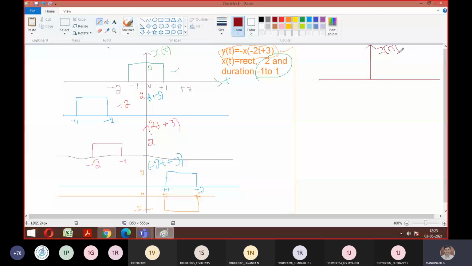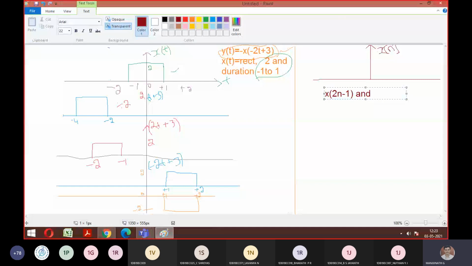find the signal x of, so I'll write a question here. So suppose x of 2n minus 1, and let me add one more here, x of... okay? Got both the question, everyone?